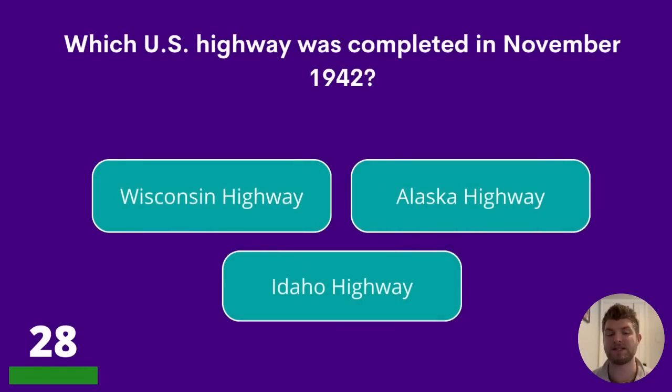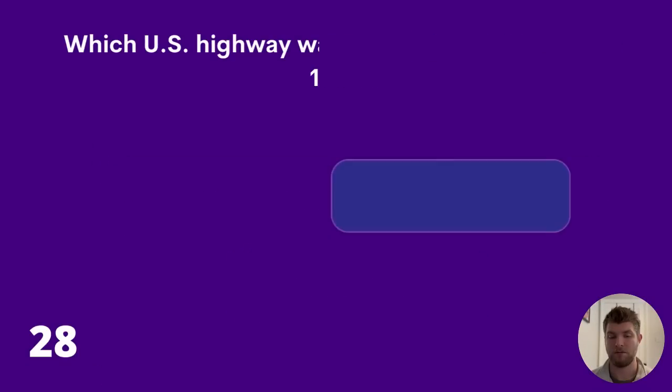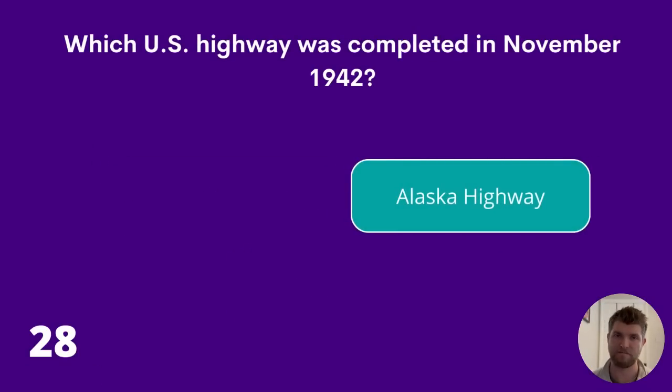28. Which US highway was completed in November 1942? Wisconsin Highway, Alaska Highway, or Idaho Highway? The answer is Alaska Highway.